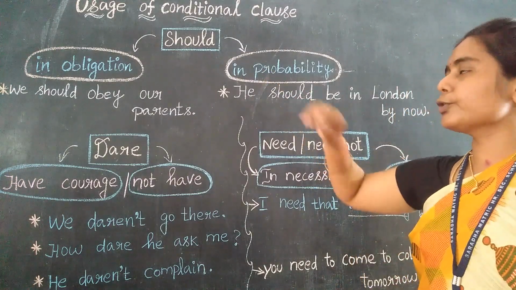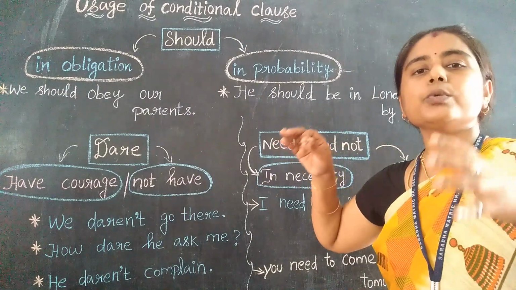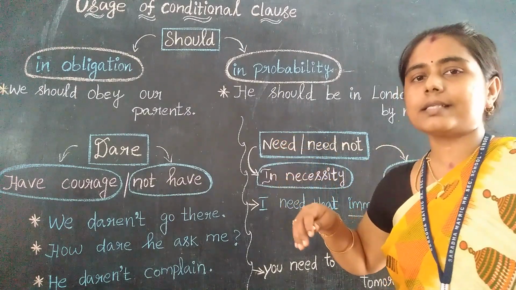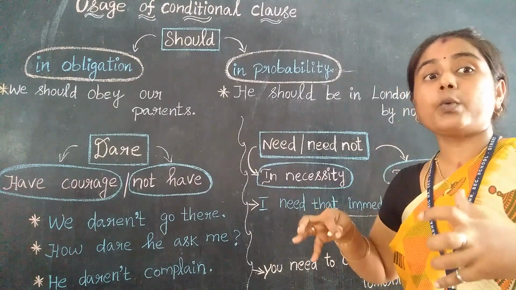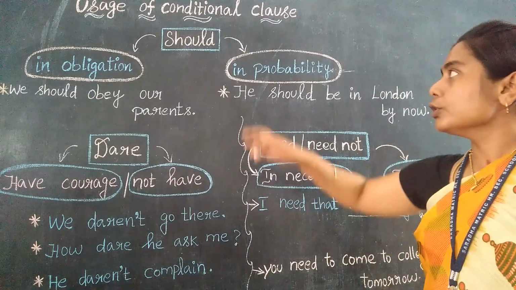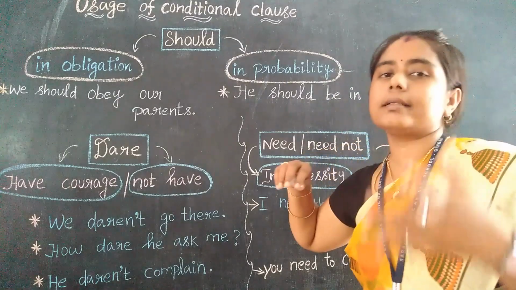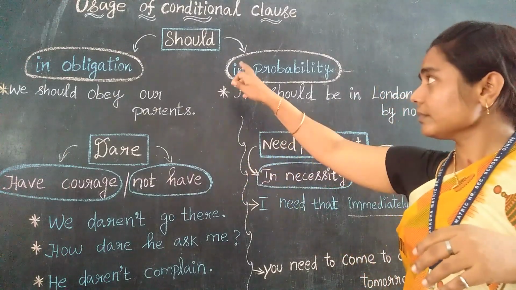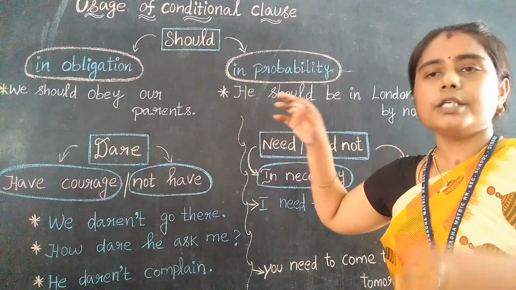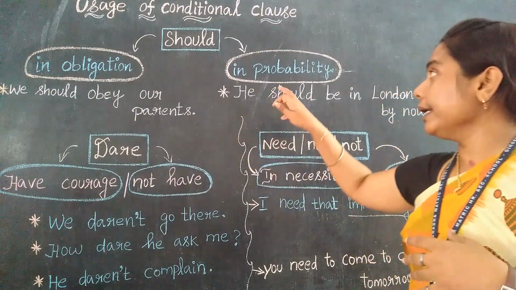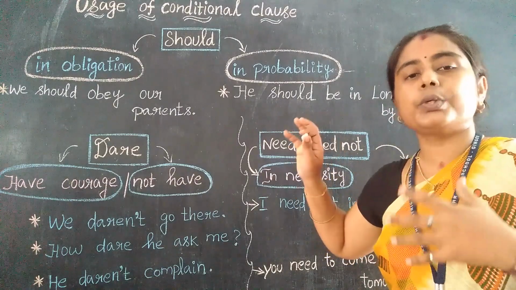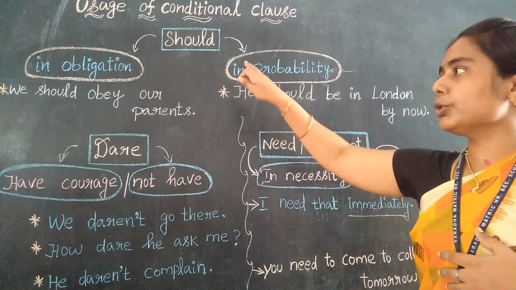Generally we know that should is used for ordering others. Yes, we are insisting, that is we are putting our order in that while using should. So should is generally used to order others, but there are some other uses. See, for using should, in obligations we can use it, and in probability we can use should, right? So in obligation, should is used here.